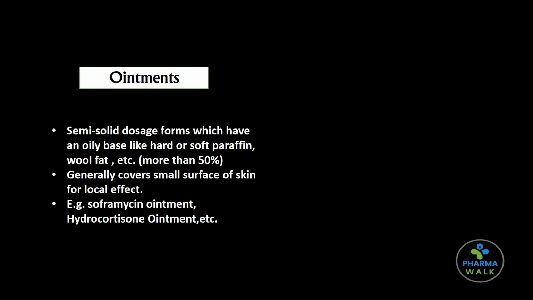Now, let us see some of the semi-solid dosage forms. First, we have ointments. Ointments are semi-solid dosage forms which have an oily base like hard or soft paraffin, wool fat, etc., approximately more than 50% in composition. They generally cover a small surface area of skin for localized effect. For example, soframycin ointment, hydrocortisone ointment.